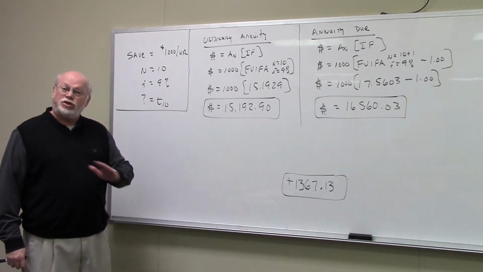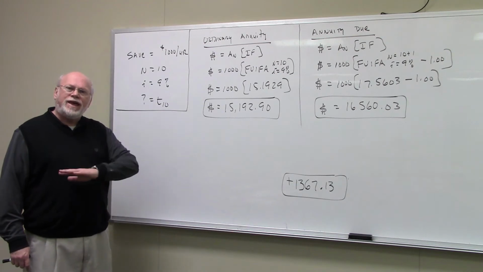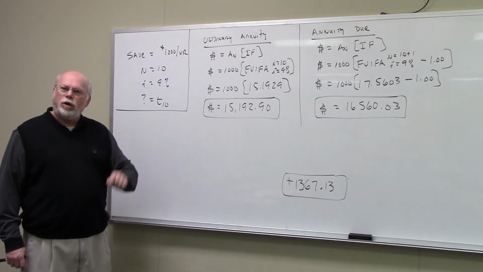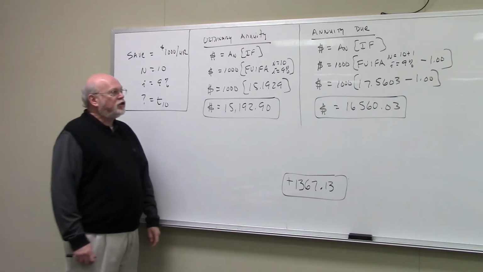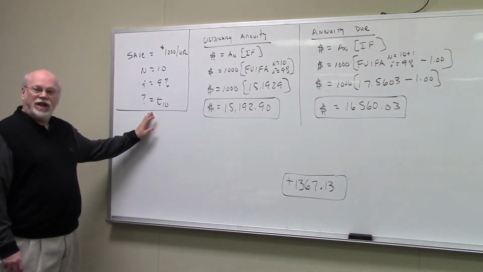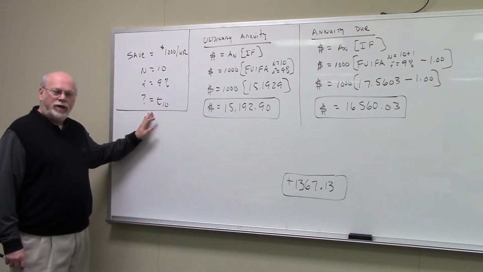Now, again, as I told you earlier, financial planners will tell you that, listen, if you want to start saving money, you should start today. That means you should save as an annuity due. And if you do, each payment earns one more year's interest. So if we treat our payments, our savings plan, not as an ordinary annuity, we're not going to save